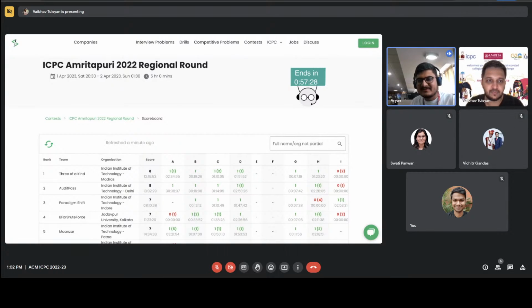Then in Asia West, I woke up when half of the contest was over, and I was like, let's do it. So we started doing it on Twitter. We didn't know anyone from Coders. Like, we knew people from Coders, but we were doing it independently on our own. This time, since I was a setter as well, and Vichitra was also here, we just decided to do it. There was no publicity. We just wrote a blog after the contest started that we are doing it. So yeah, probably we can plan something for Asia.